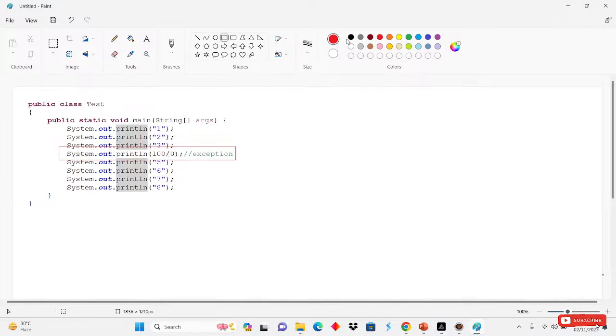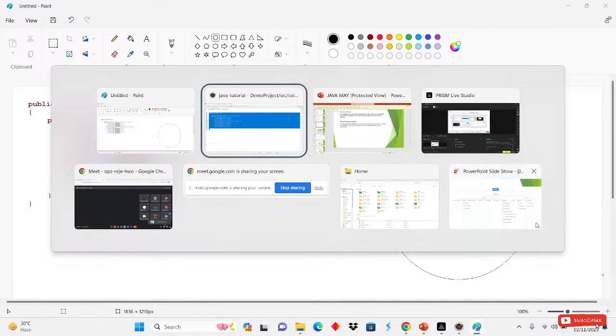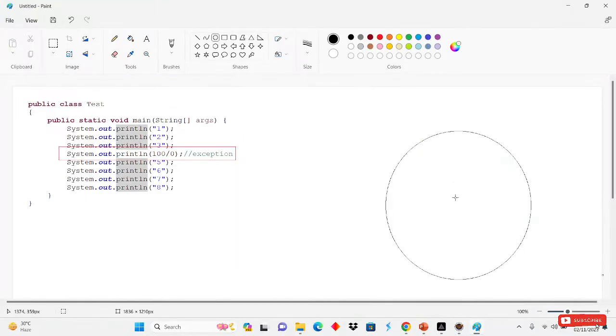After that, JVM will create an object like that. Inside this object it will add three things. Sorry, JVM will not create this object.